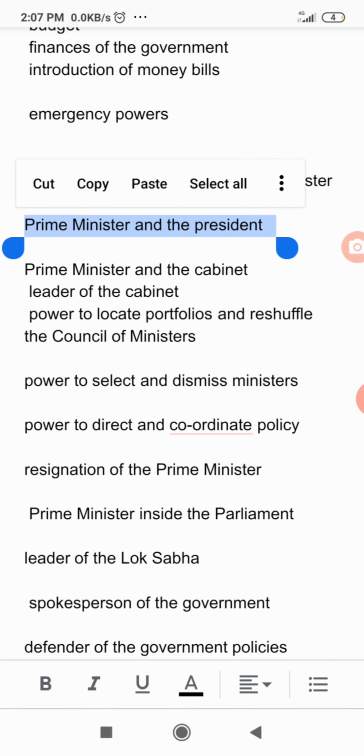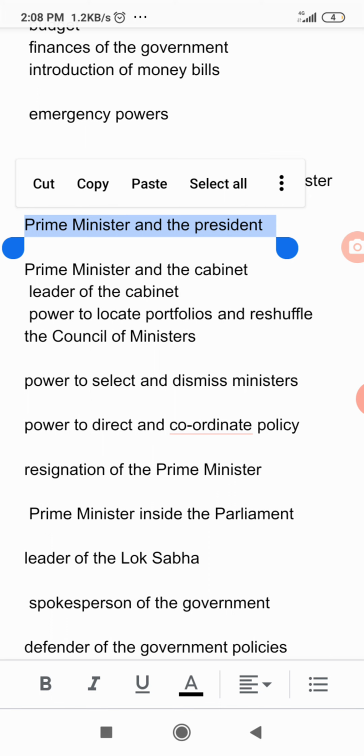The president summons and prorogues the parliament and dissolves the Lok Sabha. The president is working as per the suggestion of the prime minister, and the prime minister is working as per the suggestion of the council of ministers and cabinet. The prime minister chooses the ministers and on his advice the president appoints them. That is the wish of the prime minister, whom he would appoint as minister, and as per his suggestion the president appoints the ministers.